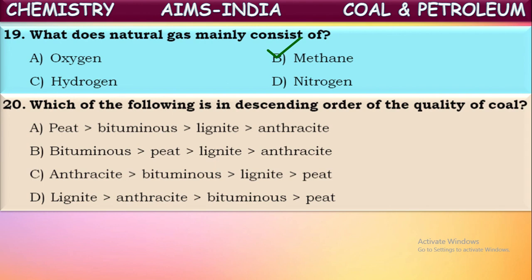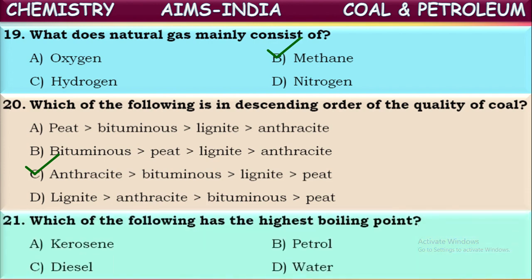The first stage, peat, contains low quality coal, and the last, anthracite, contains high quality coal. Now they're asking descending order, so it should go from high quality to low quality. That means from anthracite to peat. Where is it given? In the third option. So high quality anthracite, next bituminous, next lignite, and the lowest quality peat at last. So C is the correct answer.